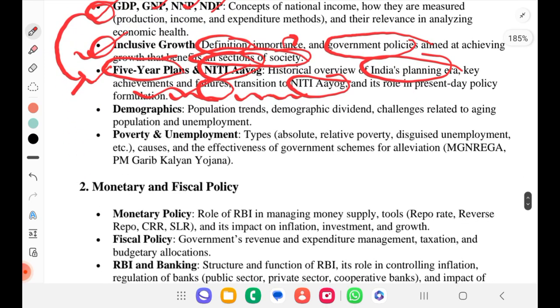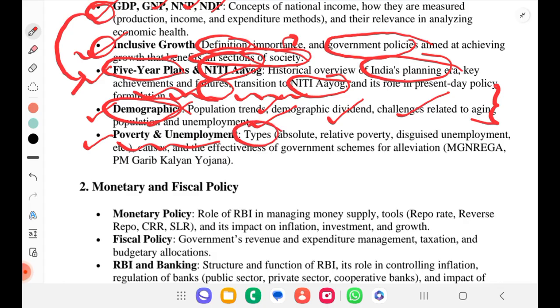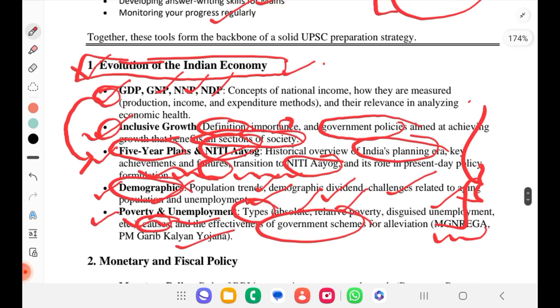Then we will understand demographics: population trends, demographic dividend, and challenges related to an aging population and unemployment, which we will deal with here. Finally, under the first module, we will be reading about poverty and unemployment in depth. We will understand different types like absolute and relative poverty, disguised unemployment, etc. We will understand the causes and the effectiveness of government schemes for alleviation, for example MGNREGA, PM Garib Kalyan Yojana, etc. These are the subparts of the first module, that is, evolution of Indian economy.